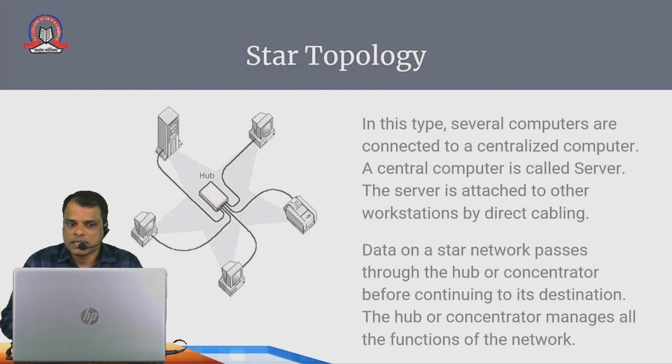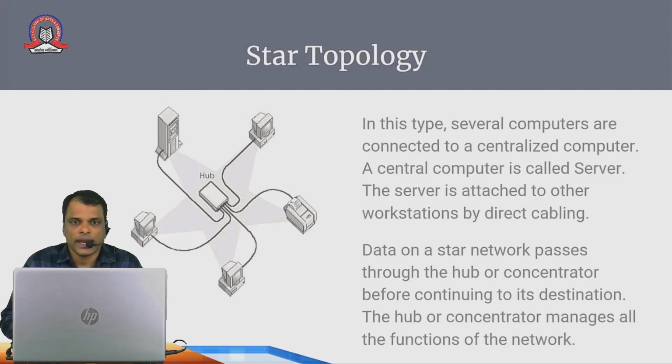You might have seen this type of hub outside your home. Usually it is used by cable operators. One main cable comes from the cable operator into that device, and then from that device one wire reaches each house. So this type of network is called a star topology.